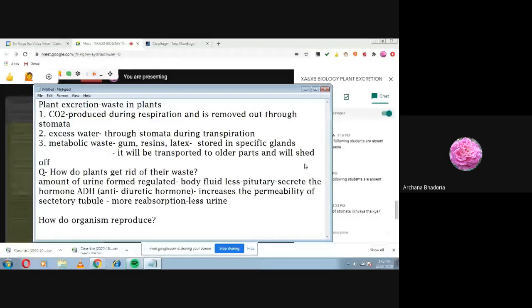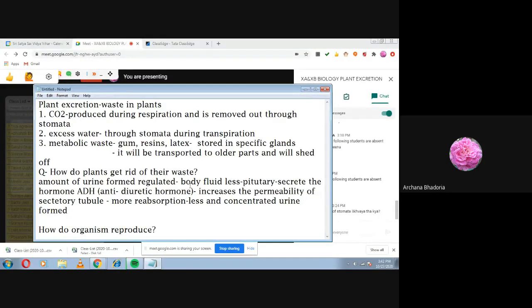Less and concentrated urine will be formed. Two things: less and concentrated urine will be formed. So this will happen in which season, children? Winter. This will happen in the winter.